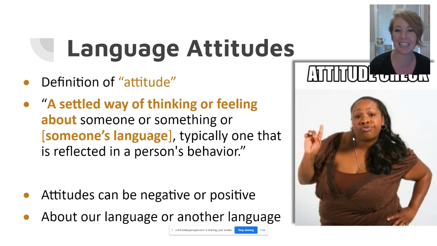I've obviously added the someone's language portion to this definition. So when we talk about language attitudes, we're talking about the way we think or feel about someone's language. These attitudes can be negative, but they can also be positive. They could be about someone else's language. They could even be about your own.